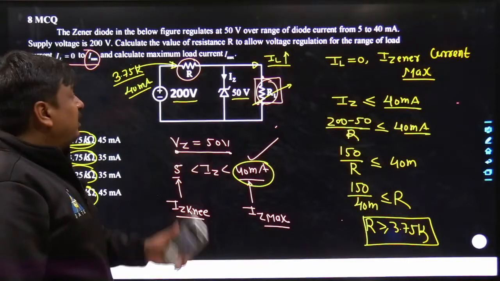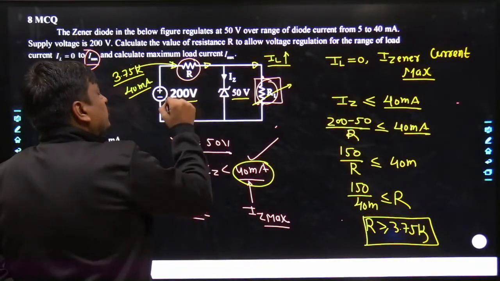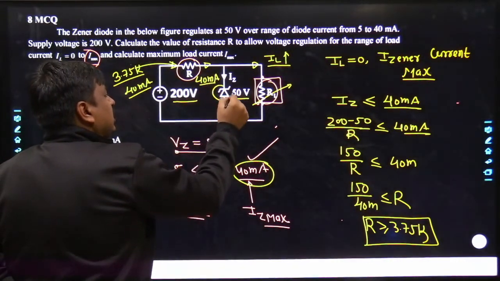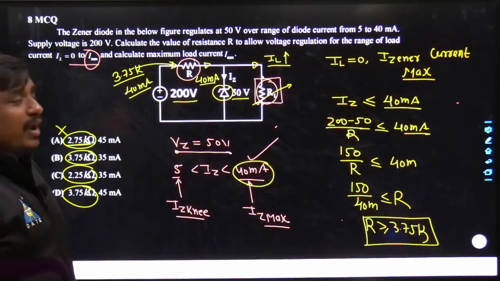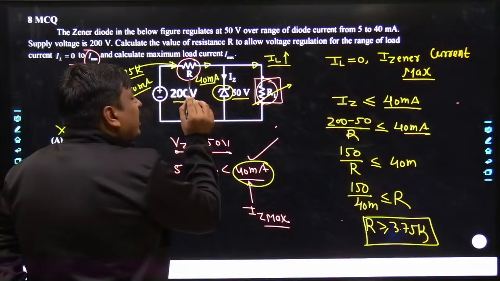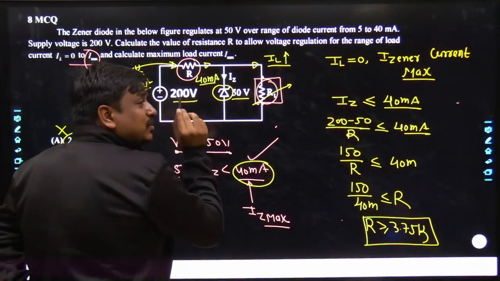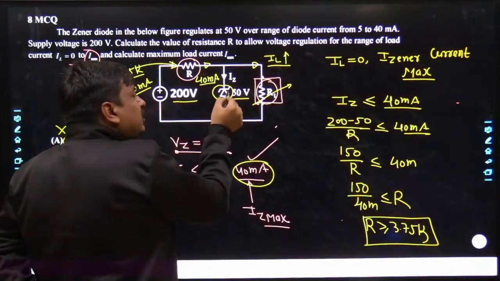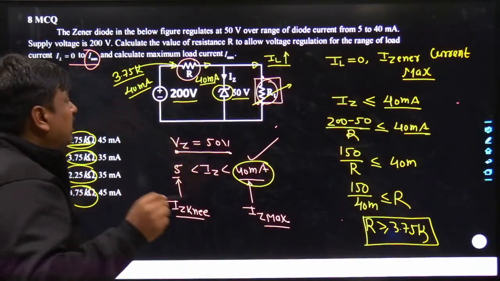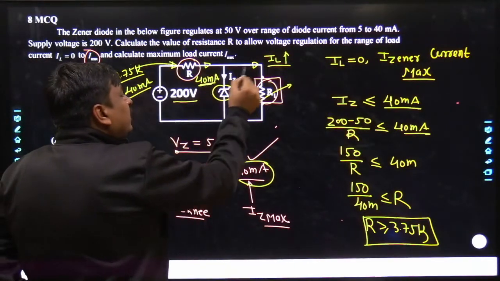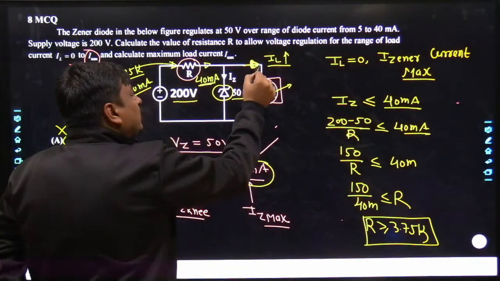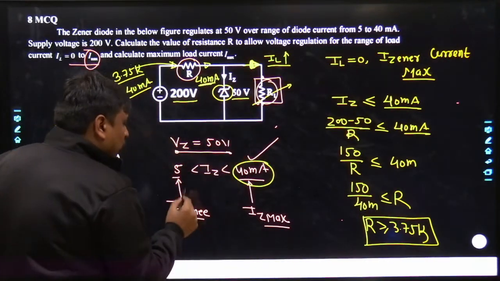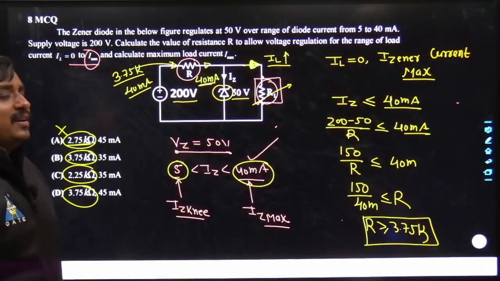As the value of IL current is increasing, the current which was sourced by the source was fixed, which is equal to 40 milliampere. Now this Zener diode is in problem. Why is it in problem? Because it requires the minimum permissible current, which is nothing but the knee current. If the current across the Zener diode goes lower than that knee current, by default this Zener diode won't work in the breakdown region. That means out of 40 milliampere, if IL is continuously sinking more and more current, and after a certain value of IL, if the IZ goes lower than 5 milliampere, keep in mind that's done.